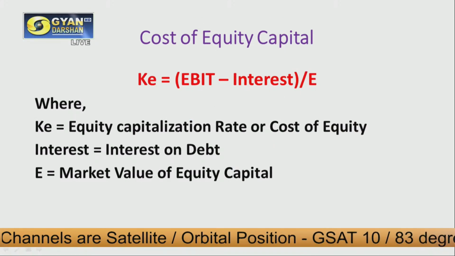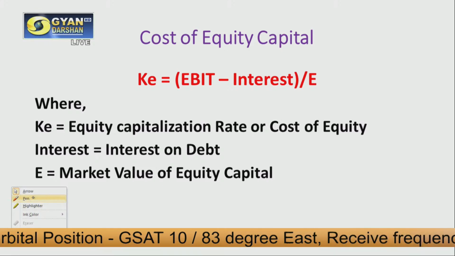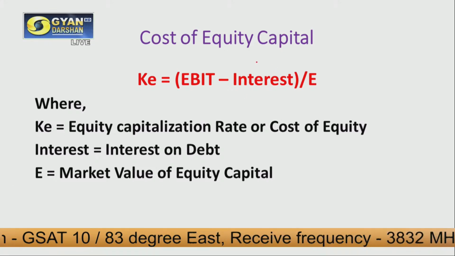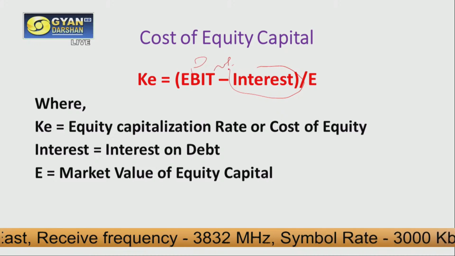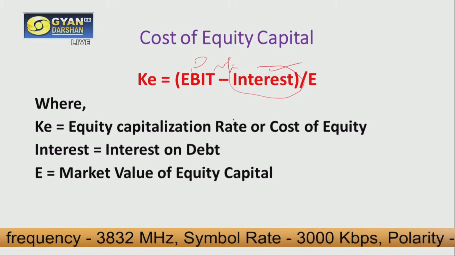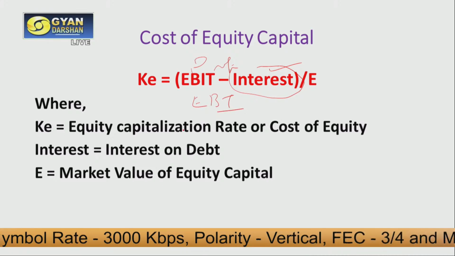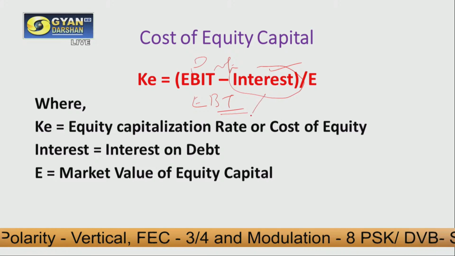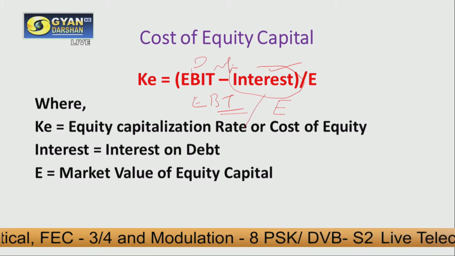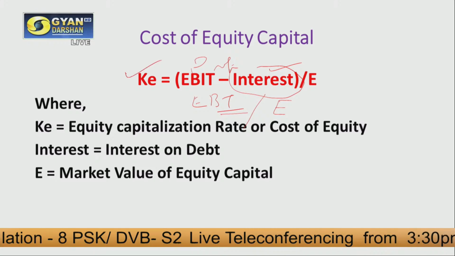When we are talking about cost of equity, this can be calculated by deducting the component of debt. What is the component of debt here? That is interest. So this is our profit, and out of our profit, if we deduct our interest amount, the remaining part, which is EBT, is available for our equity shareholders. These are the earnings available for equity shareholders. If we divide this value by E, that is the value of equity, we will get the overall cost of equity.